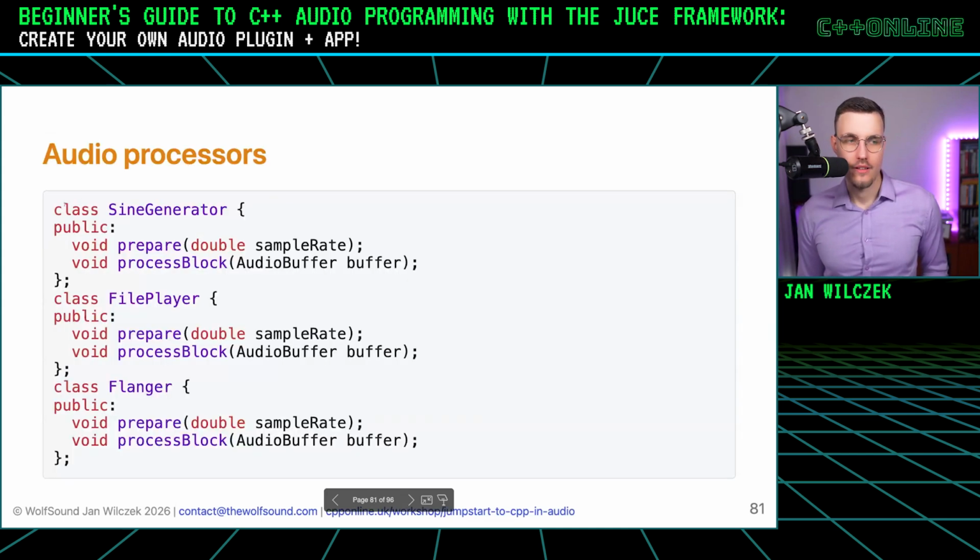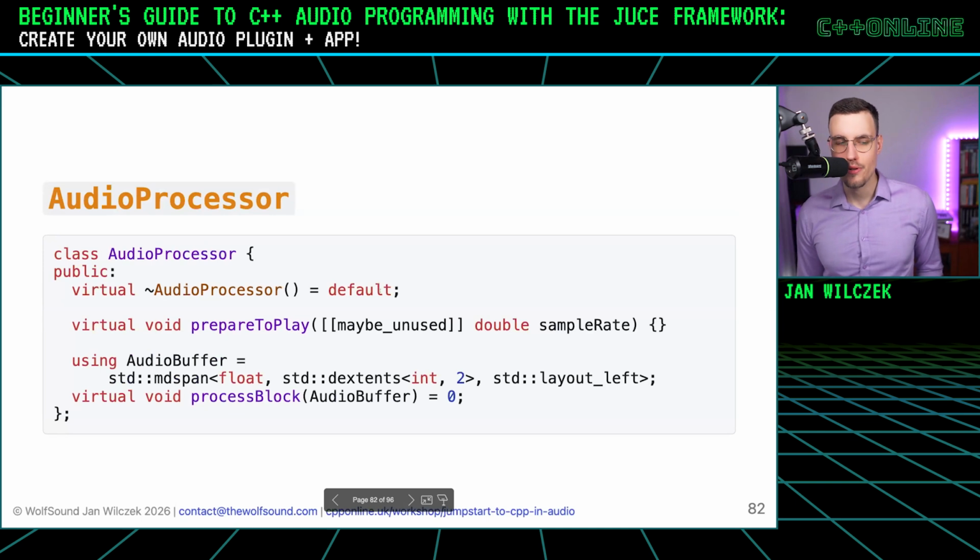Okay. Let's look at what we have so far. We have a sign generator, we have a file player, we have a flanger, and they more or less have the same interface, right? I'm stretching it a little bit, but you know what I mean. So they need to be prepared somehow, right? Above all, the sign generator needs to know what the sample rate is, and the flanger needs to know what the sample rate is. And then we just process it. And actually, it's not a coincidence, because that's how most audio processors are defined. We need to prepare them, and then we can process the audio buffer. And that's actually what you'll see in the JUCE C++ framework.